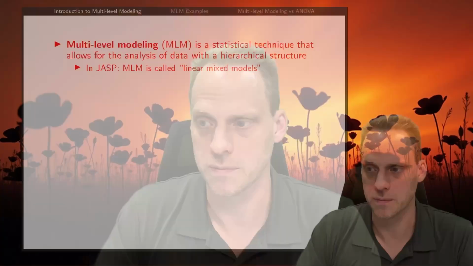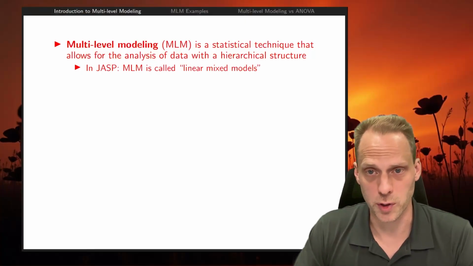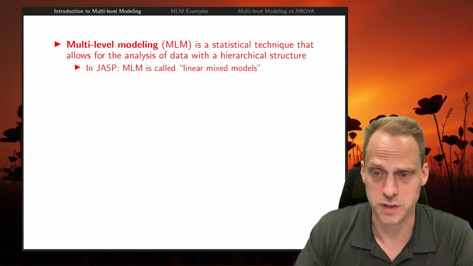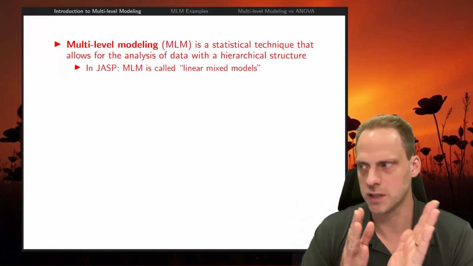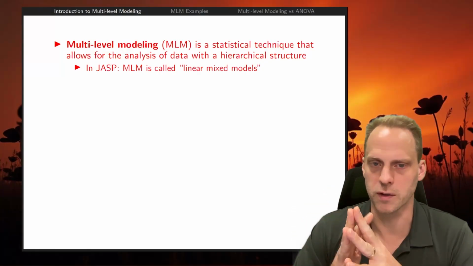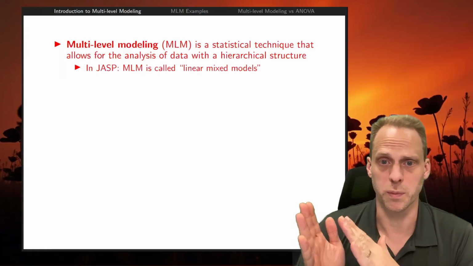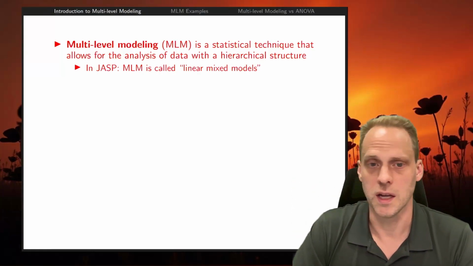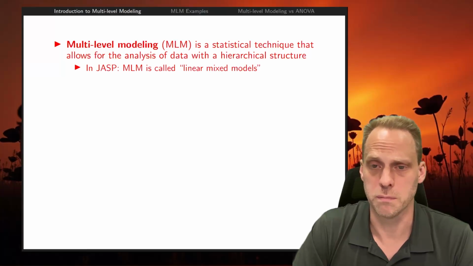In this video, I want to give an introduction to multi-level modeling, which is an analysis technique that goes a bit beyond the general linear model and includes random effects, which I'll introduce in a bit. So the multi-level model is a statistical technique that allows for analysis of data with hierarchical structure, where we have observations nested in something else, maybe multiple observations per person, or maybe people nested in classrooms, etc. In JASP, this is called linear mixed models.